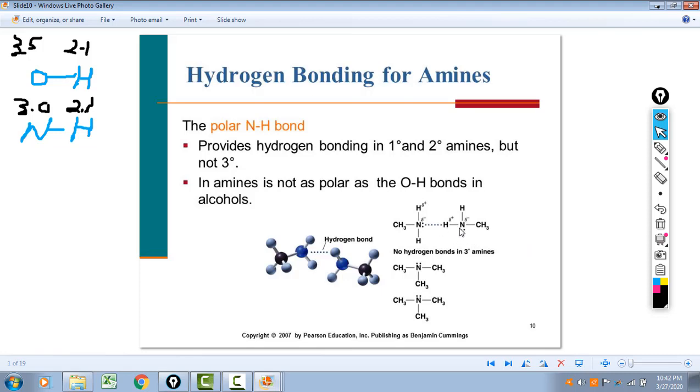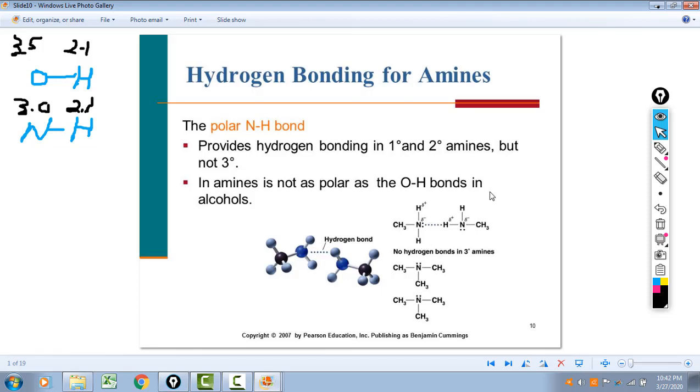Okay, so you see this here with these primary amines. We have electronegative nitrogen attracted to the electropositive hydrogen, and because these are primary amines, we have the ability to form, they're only showing 1 here, but we could have another amine hydrogen bonding to this through its nitrogen to this hydrogen, and another amine hydrogen bonding to this.